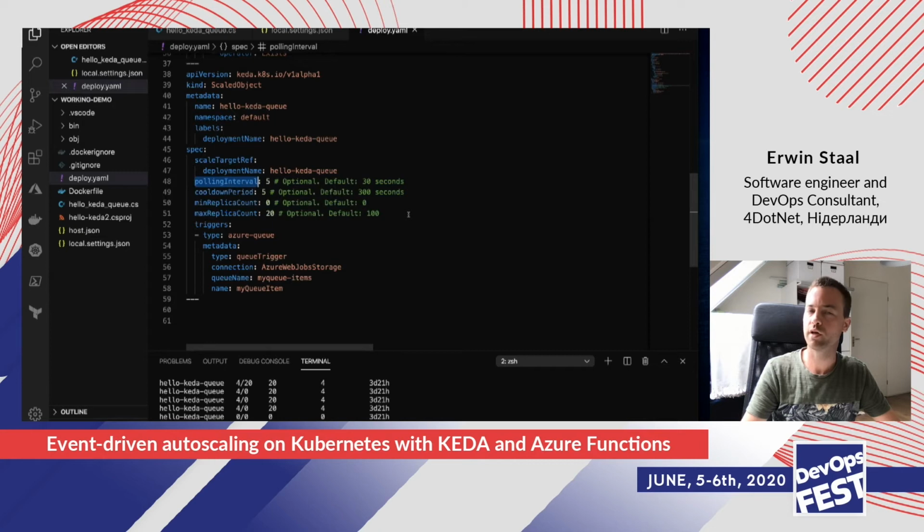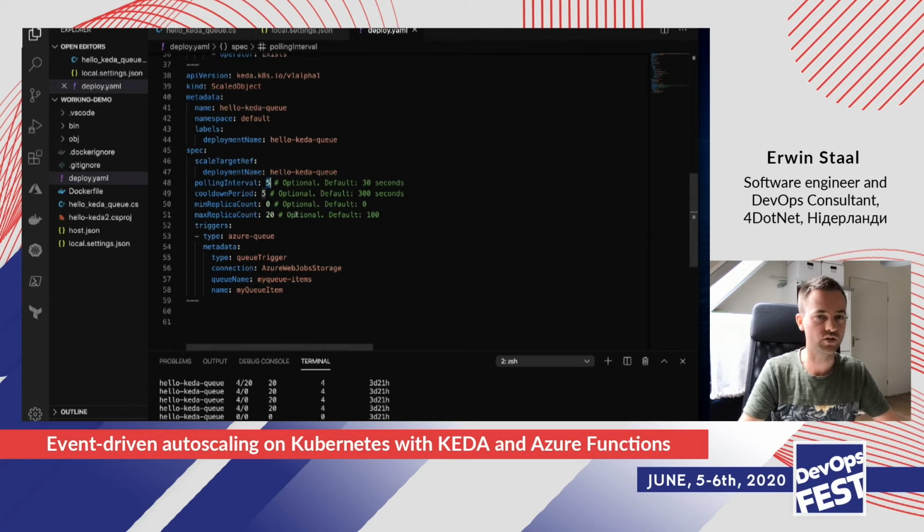For example, there's the polling interval, which specifies in how many seconds KEDA will try to read your queue again. So in this example, it will go to my queue every 5 seconds to see if there's anything new, or actually figure out how many items there are on my queue. The cooldown period specifies how long it will wait after your queue is empty or your threshold isn't met anymore, before it starts scaling down again. The default here is 5 minutes, but I've specified 5 seconds. So in the demo, we can quickly see it scale up and scale down again as well.